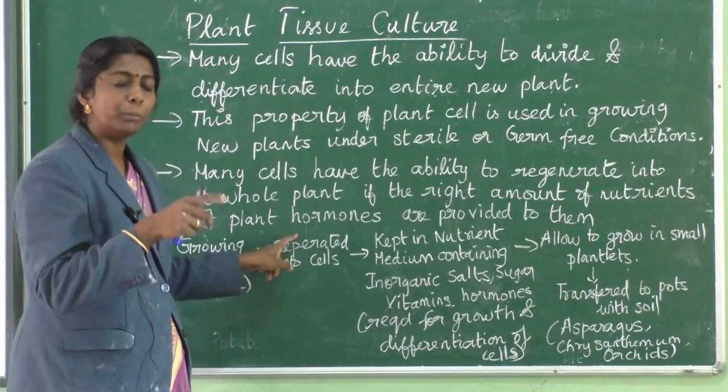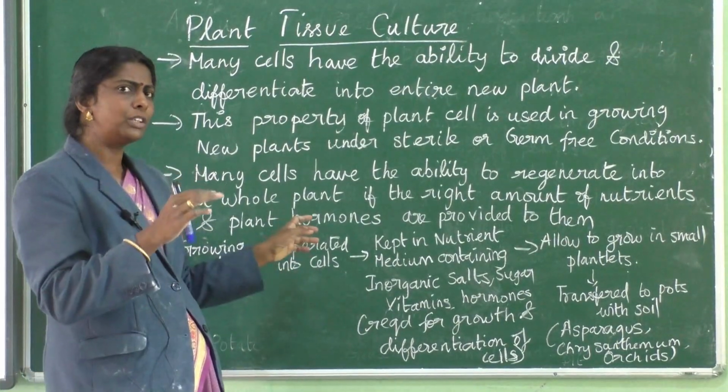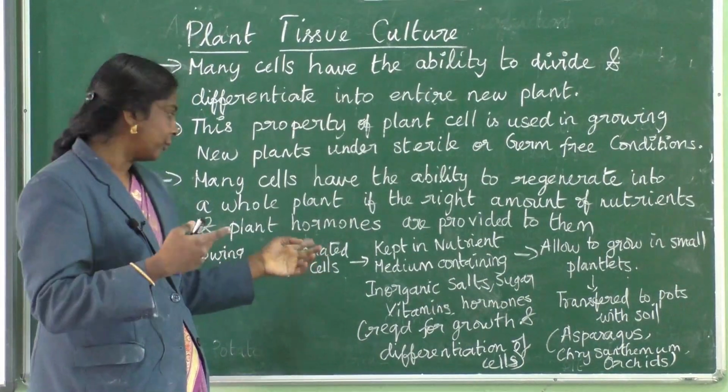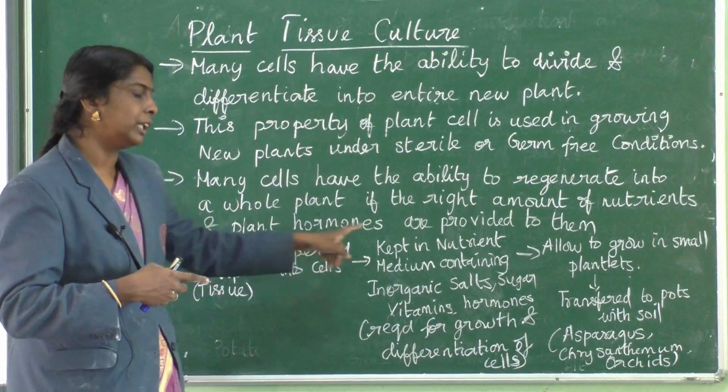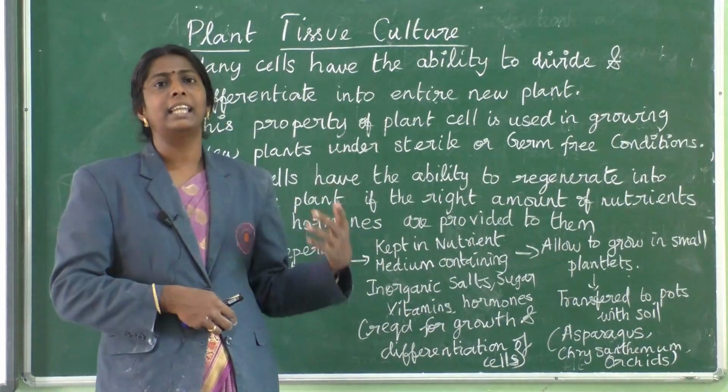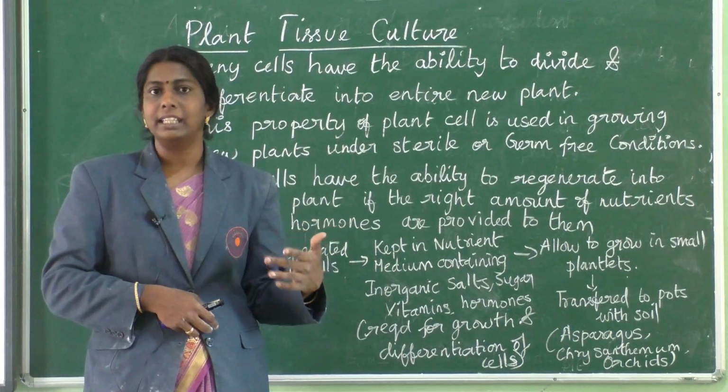Plant hormones are also provided, auxin, gibberellin, some more hormones are also there. We used to provide them, only then the success rate will be more. Okay, plant hormones are also provided to them so that you are getting an entire new plantlet. It's completely done in the lab.